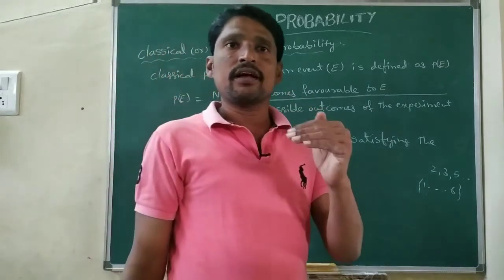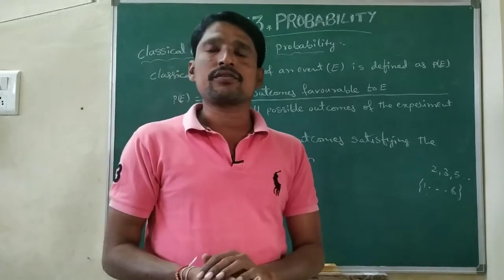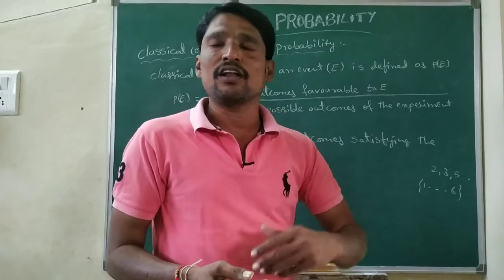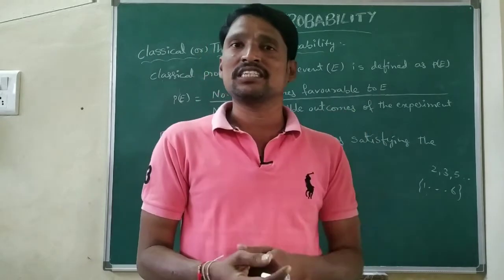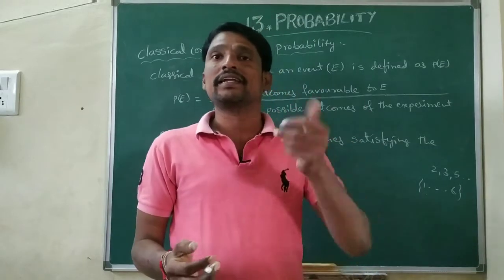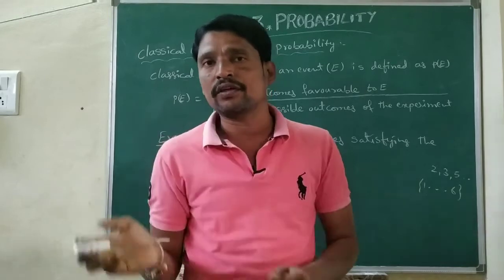So this is example number 1. One more example: when a coin is tossed, getting a head. So always we are taking the head; this time you can change it to the tail. When a coin is tossed, getting a tail. So what is the set of outcomes satisfying the given condition?